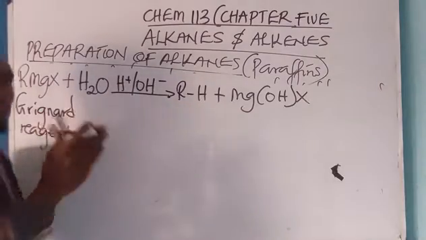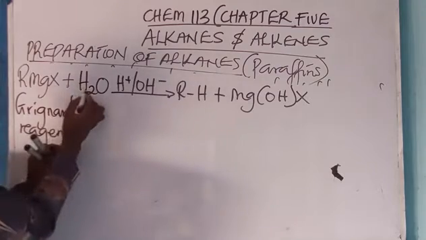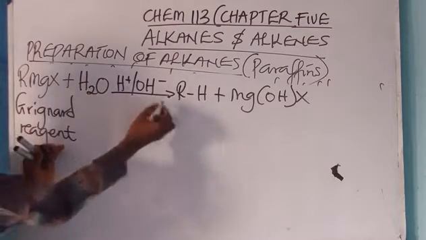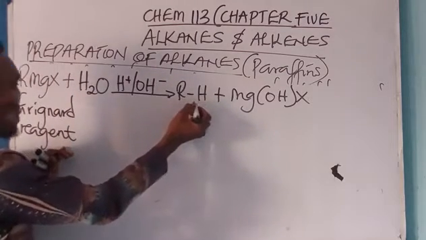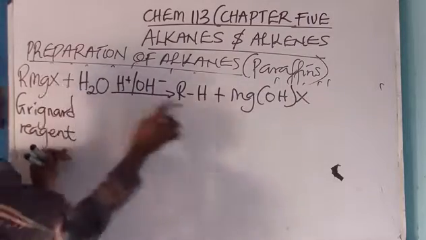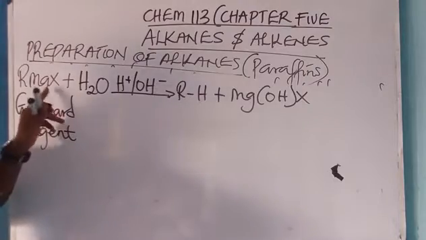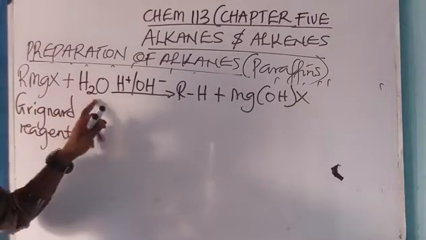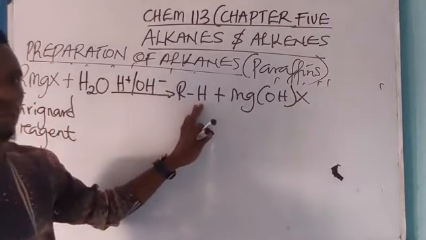There's a reason I'm taking it bit by bit. One H is combined with this, and you now have this methane, as earlier said. So I'm left with OH. This OH will combine with this to produce this. Which means that a Grignard reagent, when decomposed with water, will produce an alkane. Take note of that.